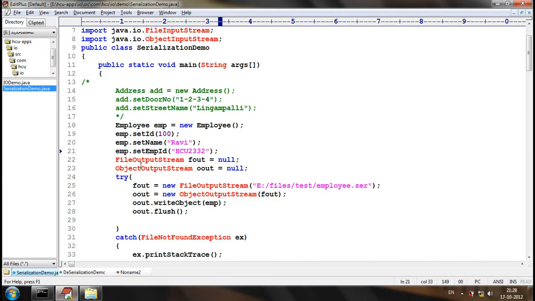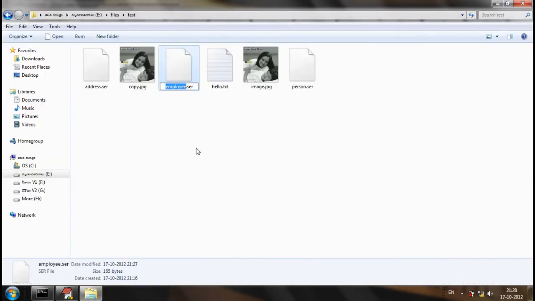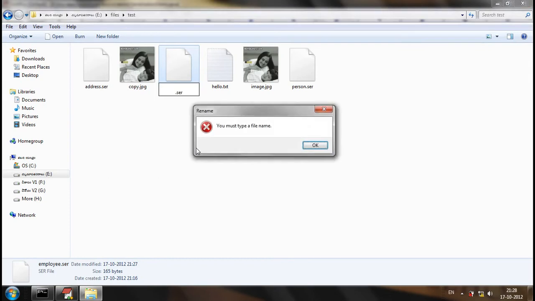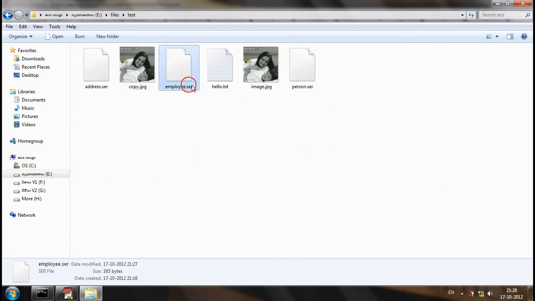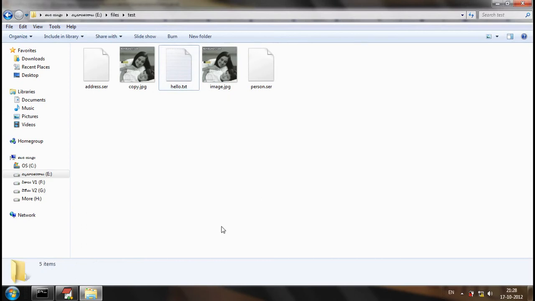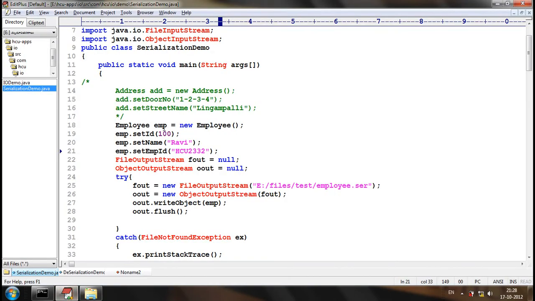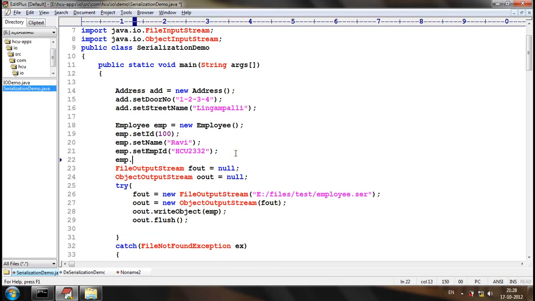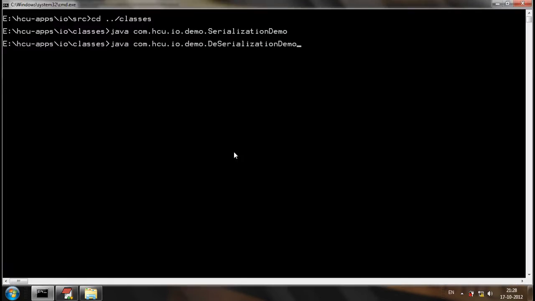Employee is serialized. Now let me delete the existing file, employee.scr. Again, let me try to reserialize by adding the address object. Now let me set the address. Now let me try to compile the application.